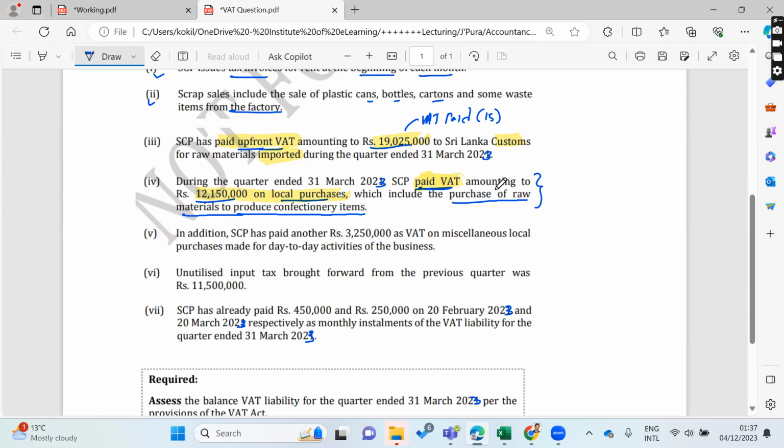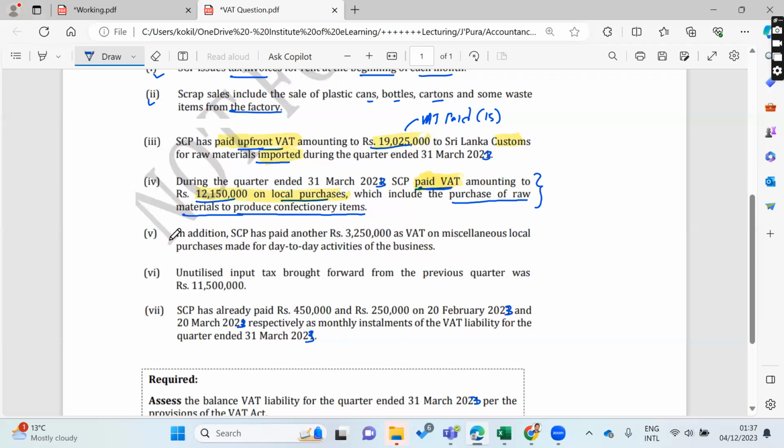Then you need to think: imports may be different from the normal local purchase, which might be used for exempt supply as well. We never know.